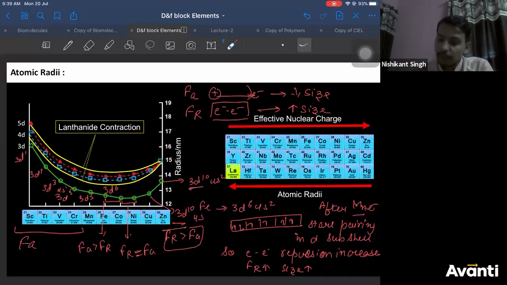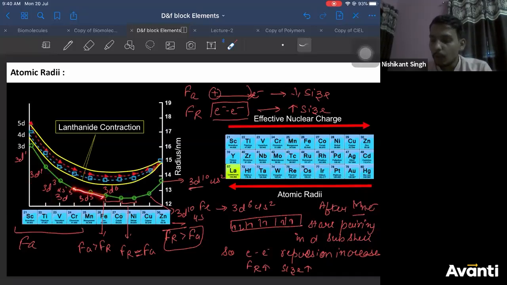But what happens after manganese or iron? The electrons start pairing. So electron-electron repulsion also comes into the picture. Now electron-electron repulsion will start to increase the size. Here the decrease is more because only attractive forces were there. But here the decrease is less because repulsive forces are also there. Some decrease is balanced by increase in size due to repulsive force. Here only attractive forces are there; here attractive and repulsive both are there. Repulsive force will increase size, attractive will decrease size. Which is greater? Attractive is greater, therefore size will slightly decrease.